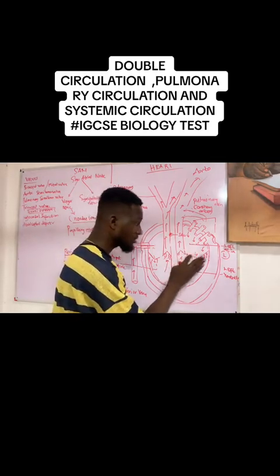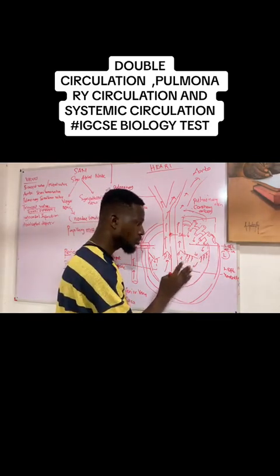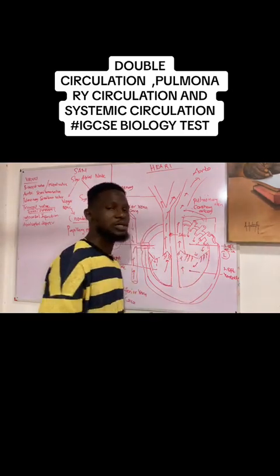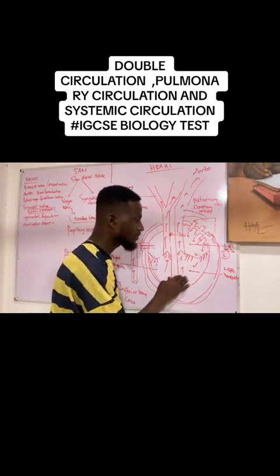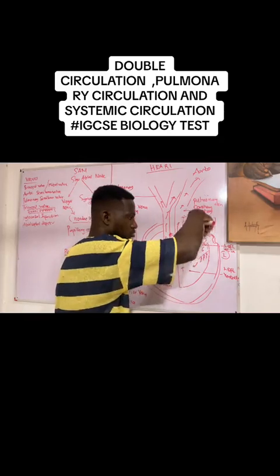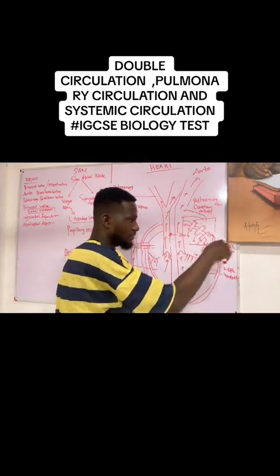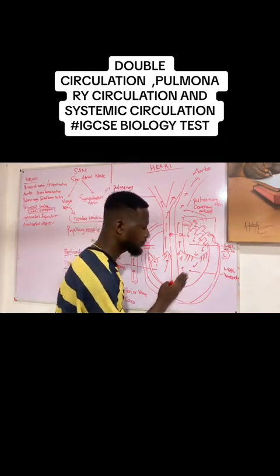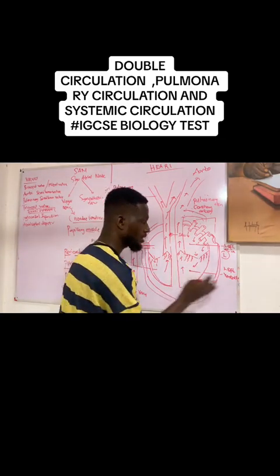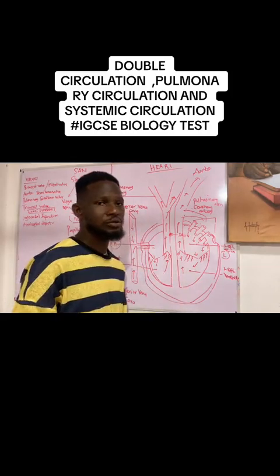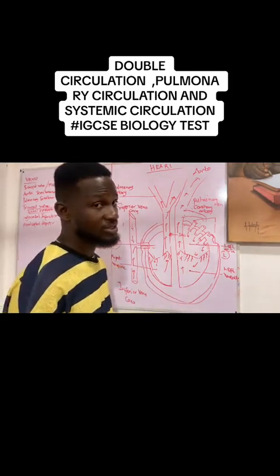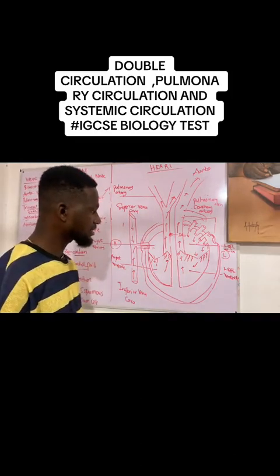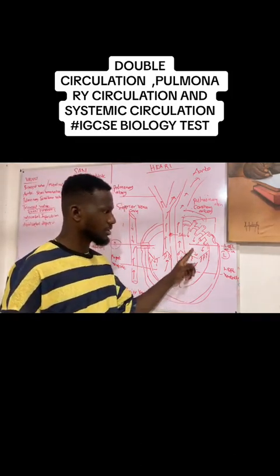So it means that this particular valve will prevent the reflux of blood from the left ventricle into the left atrium. So the mitral valve, in as much as it is allowing blood to be ejected into the left ventricle from the left atrium, also prevents the reflux of blood from the left ventricle into the left atrium. So no matter how they phrase the question, if you understand the concept, you'll be able to answer. So the answer is left ventricle to the left atrium.